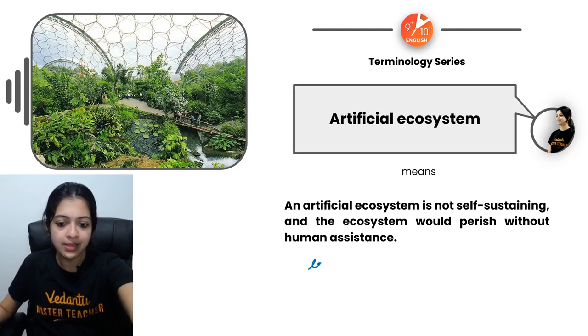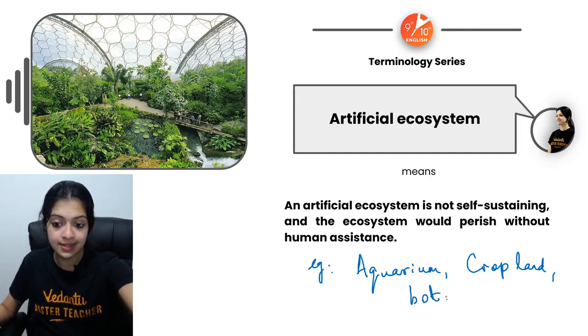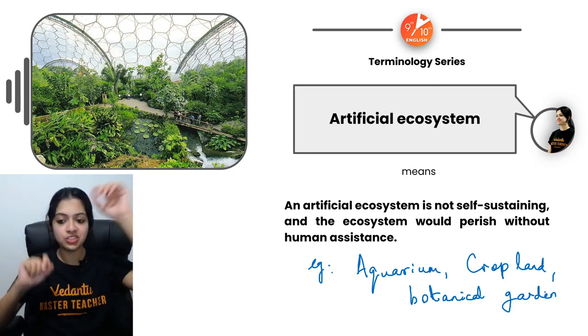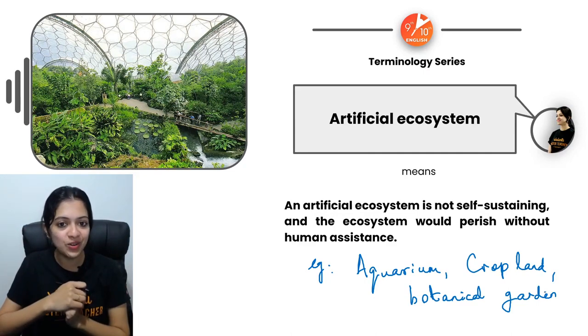So I will write down examples here. Maybe an aquarium, maybe an agricultural land or a cropland, a botanical garden, like the Lal Bagh Botanical Garden, which I fondly remember from Bangalore days.